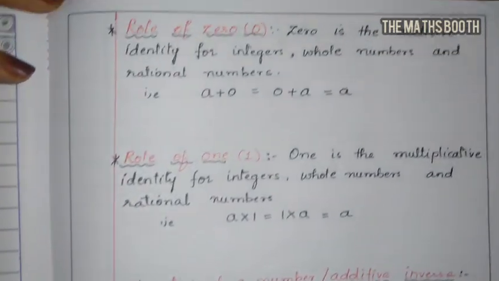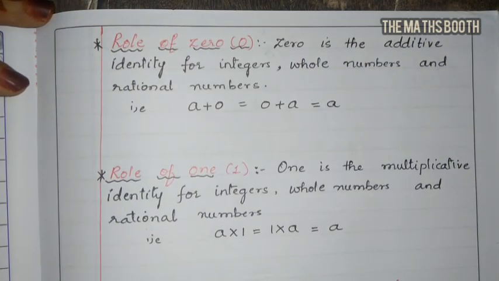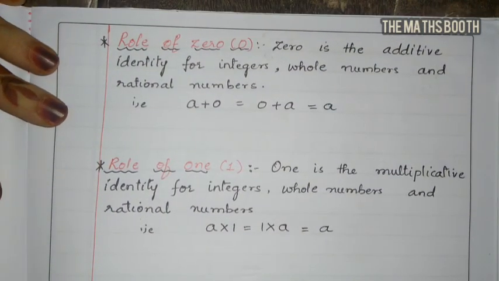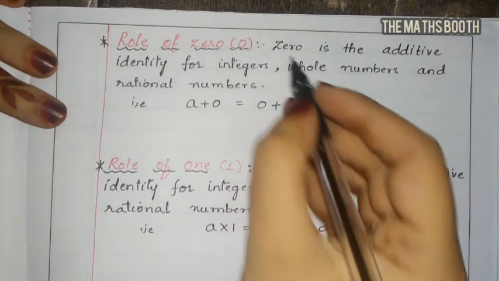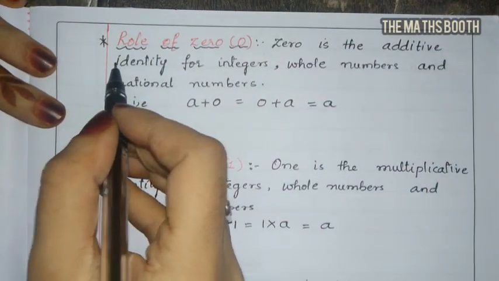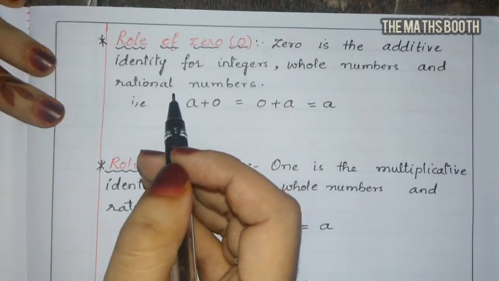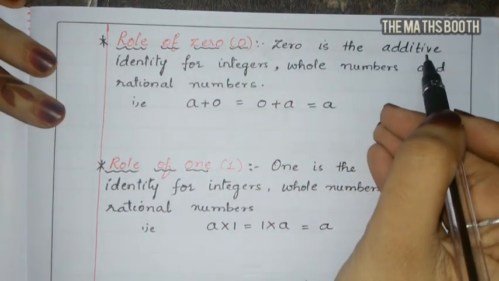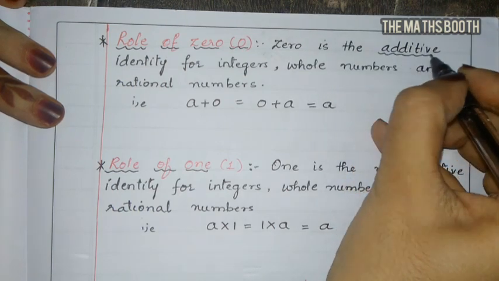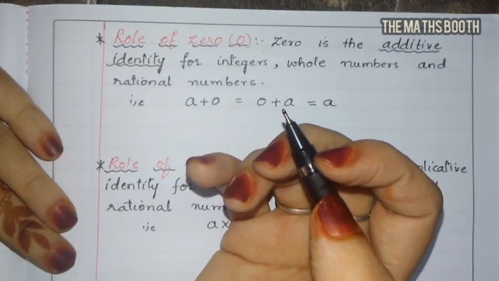First we are going to learn the role of 0. What is the role of 0 here? Let us check. Here 0 is an additive identity. 0 is the additive identity for integers, whole numbers and rational numbers. We have to remember that 0 is nothing but an additive identity. Why is it an additive identity?